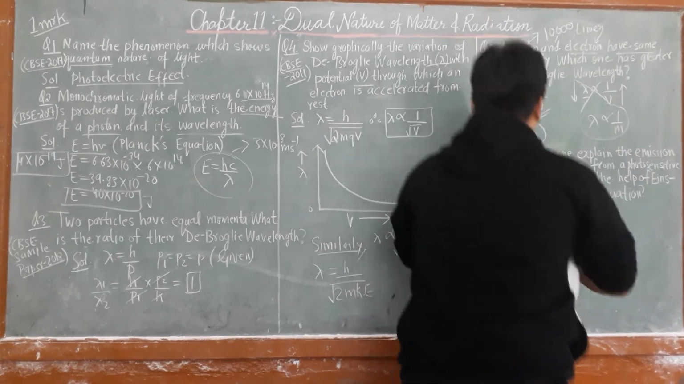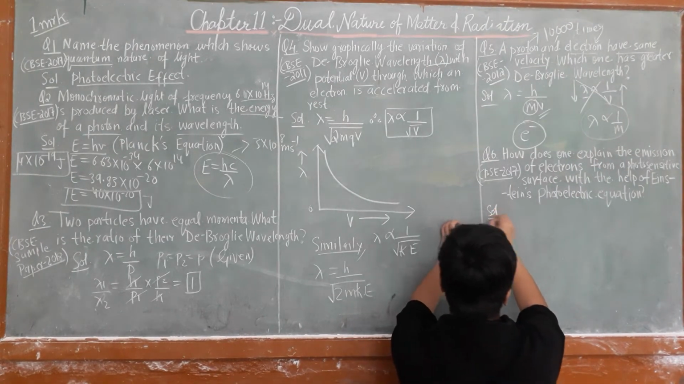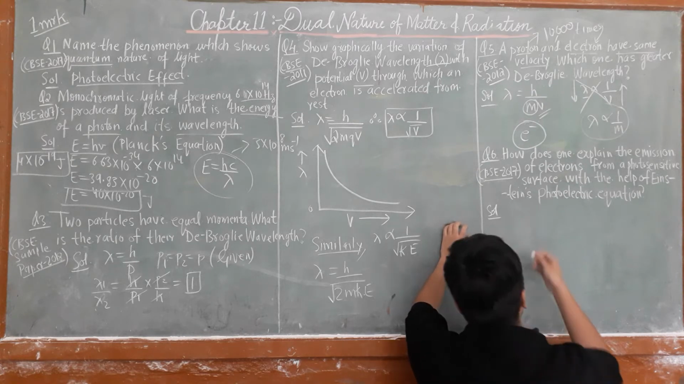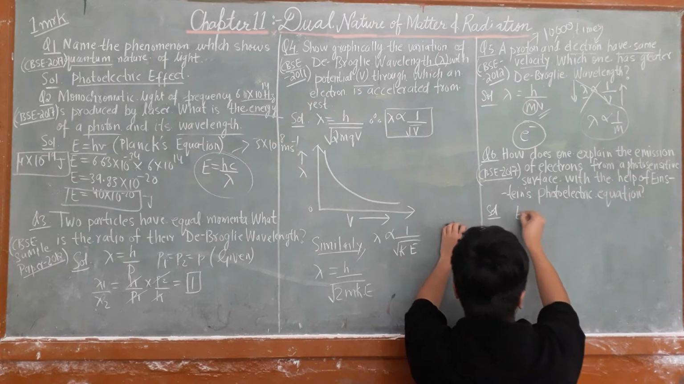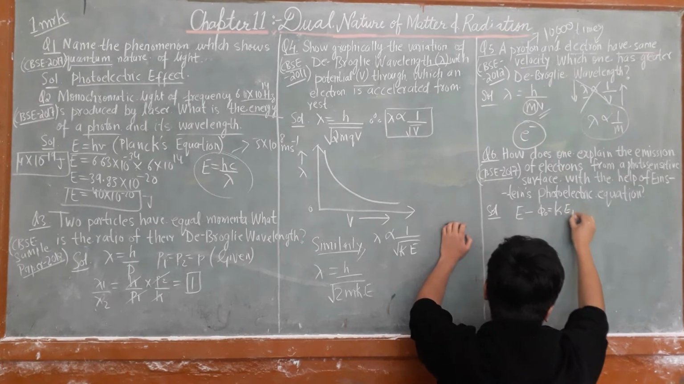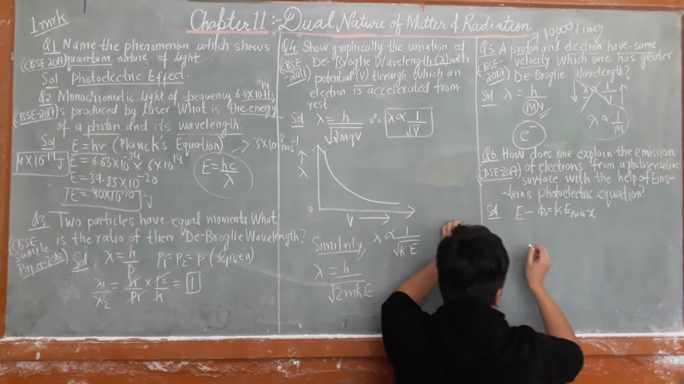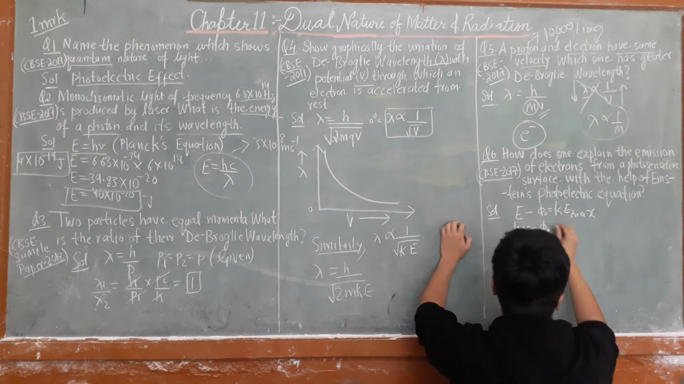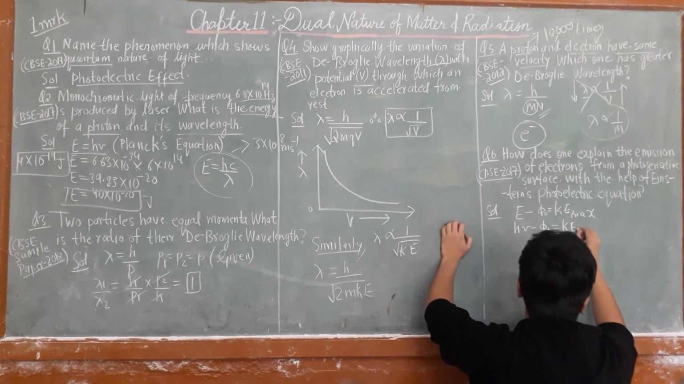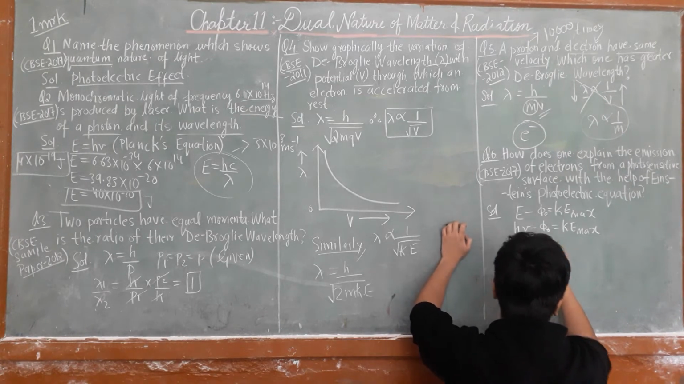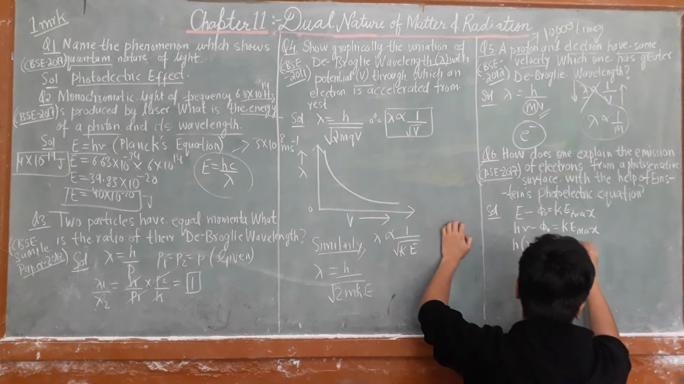Now the last question of 1 mark. How does one explain the emission of electrons from the photosensitive surfaces with the help of Einstein's photoelectric equation? CBSE 2017 question. So Einstein's equation, that is E minus phi naught is equal to kinetic energy max, or you can write h nu minus phi naught is equal to kinetic energy max, or you can write it as h bracket nu minus nu naught is equal to kinetic energy max.